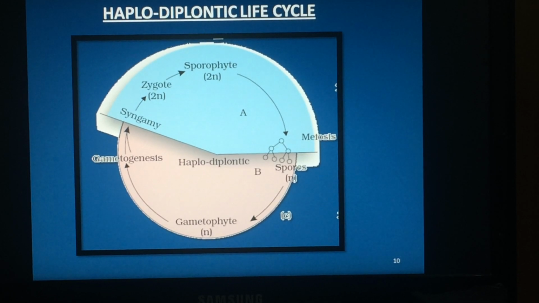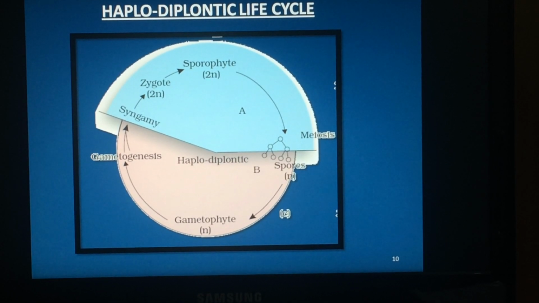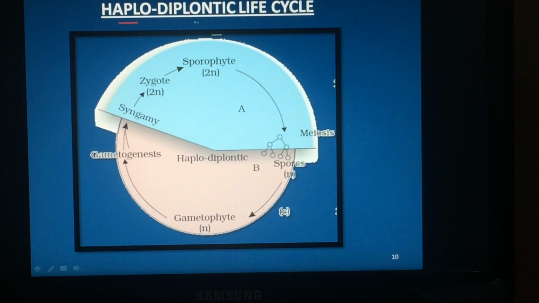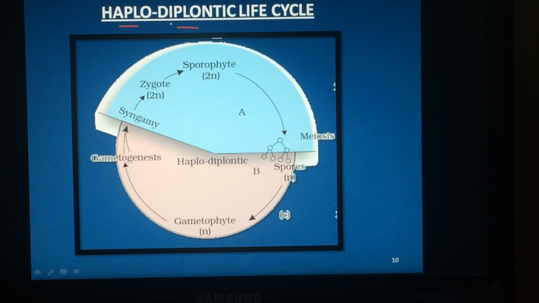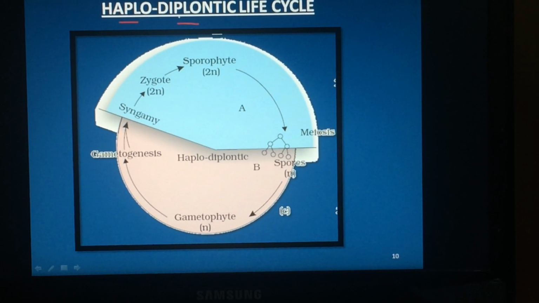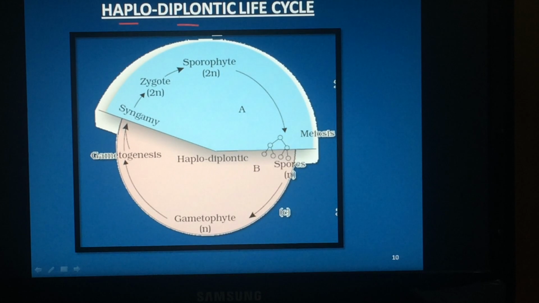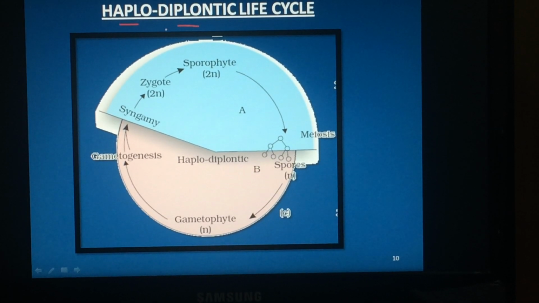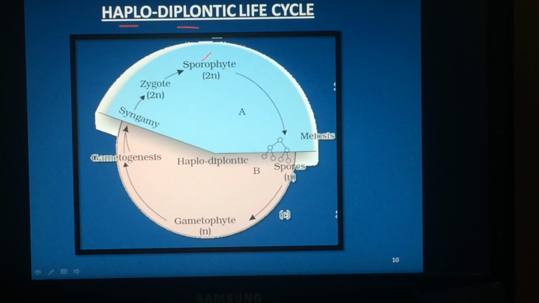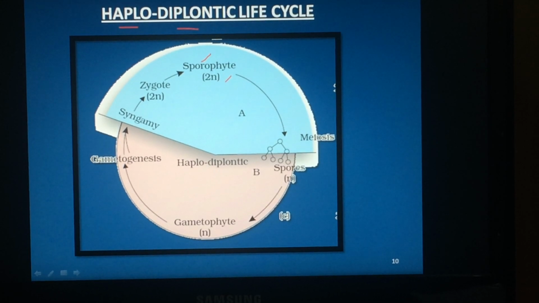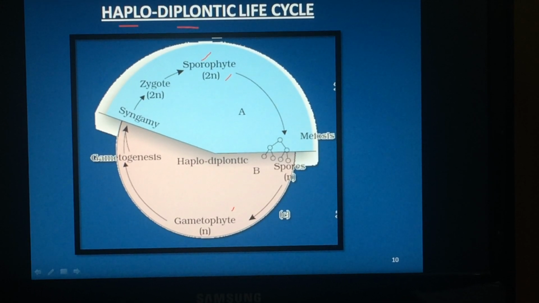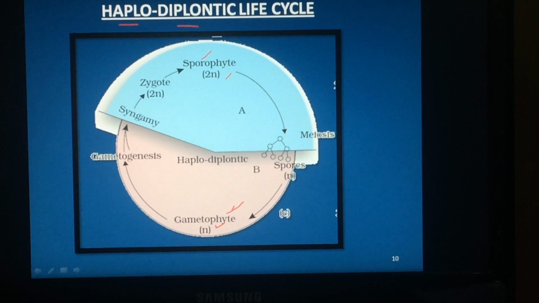Haplodiplontic life cycle. Next, third one is haplodiplontic life cycle. See, haploid, diploid. So, both names are there. That means it is intermediate between haplontic and diplontic. Here sporophyte is diploid, gametophyte is haploid. Both sporophyte and gametophyte are multicellular.